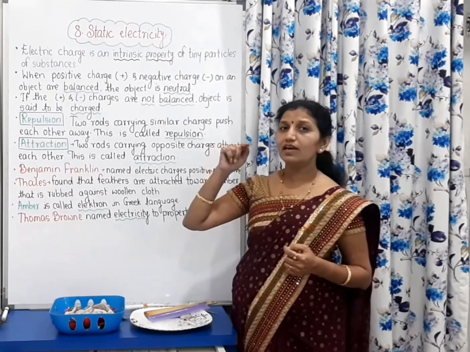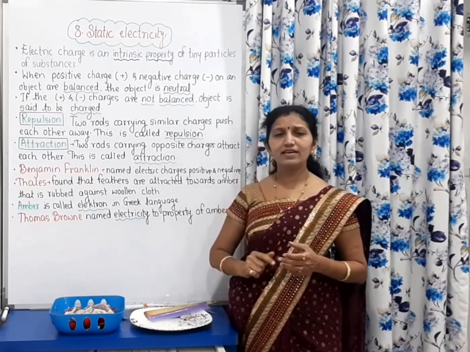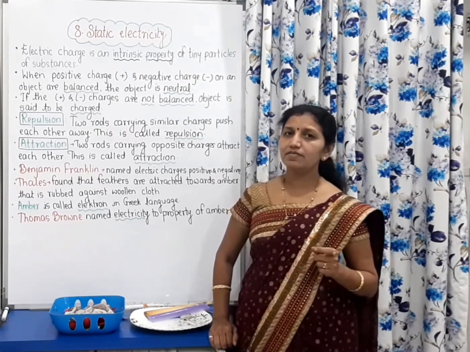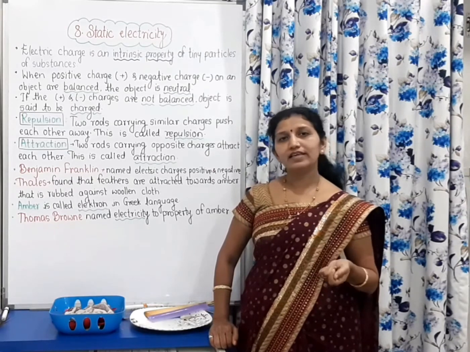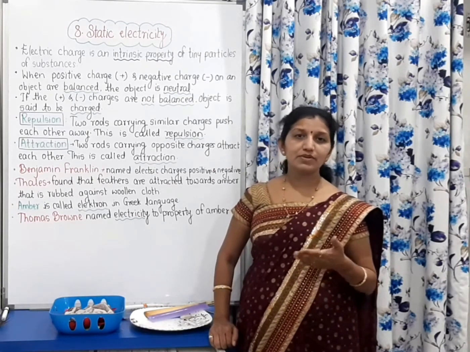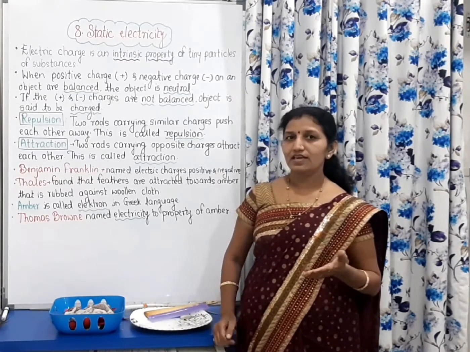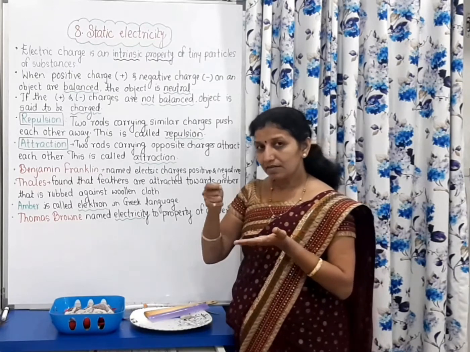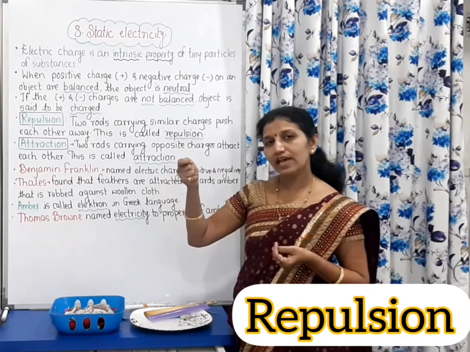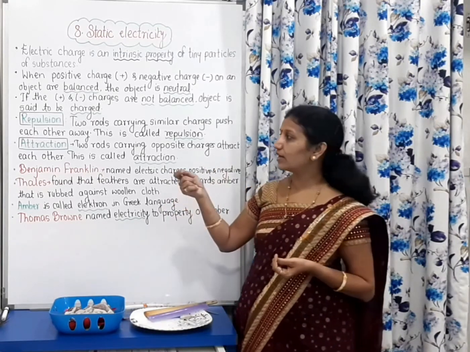And if we hang it freely in air with the help of thread, and then rub a second glass rod on that silk cloth, there is production of electric charge in it too. Then, if we take it near the previously hanged glass rod, what happens?